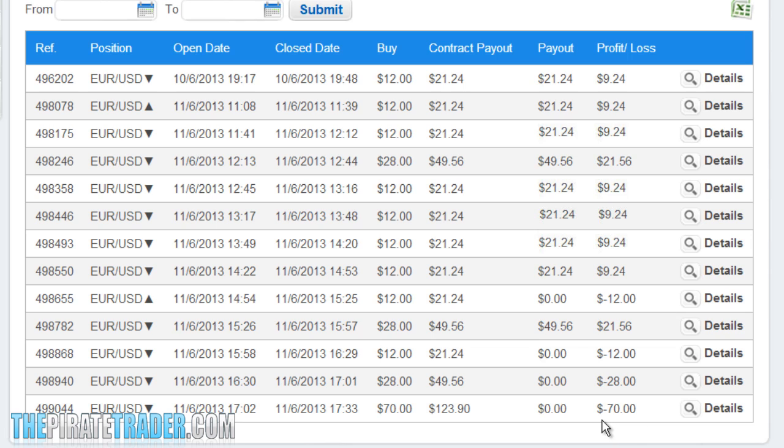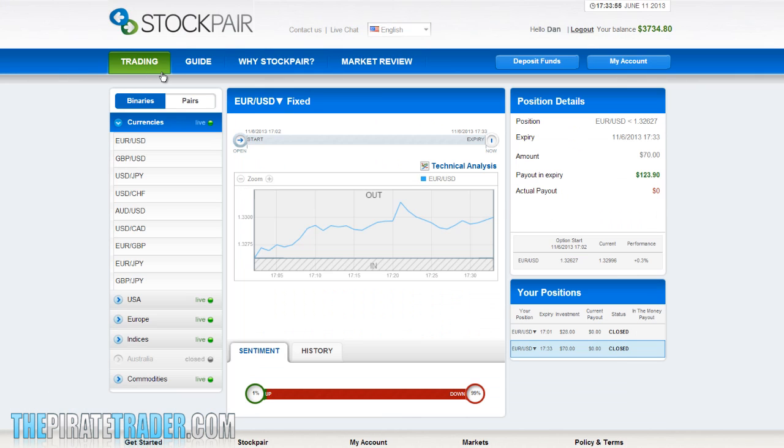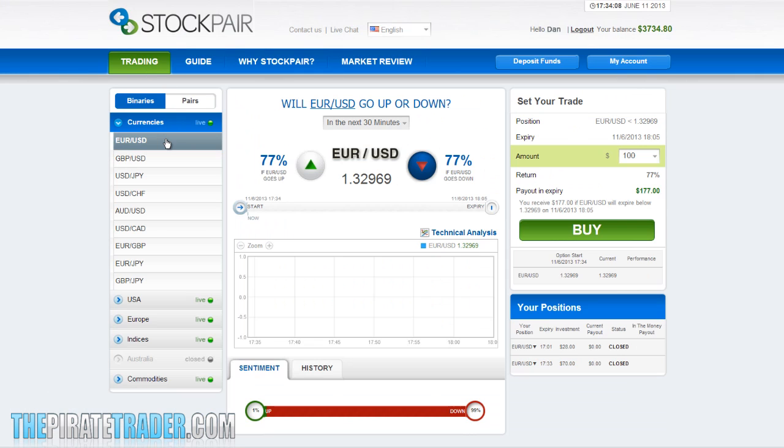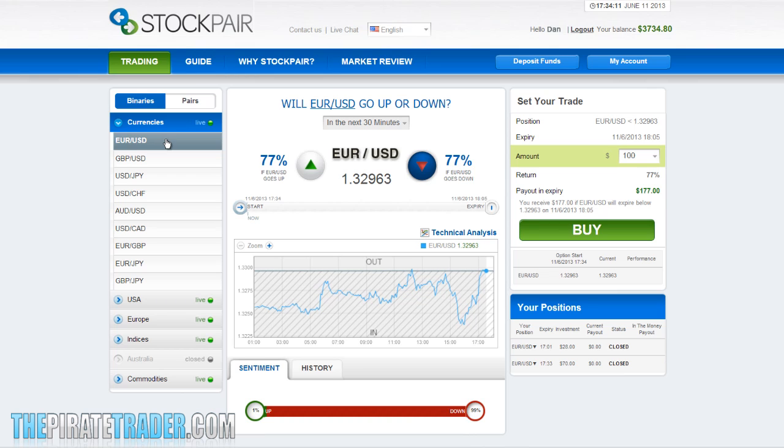Now this trade should come in, because as you've probably seen from the earlier parts of the video, it is unlikely that the majority of the traders will be wrong so many times in a row, and this trade should cover my loss from before and add a small profit on top of it as well. So we'll click on the Trading tab, we'll select Euro USD, we'll look at the Sentiment tool.